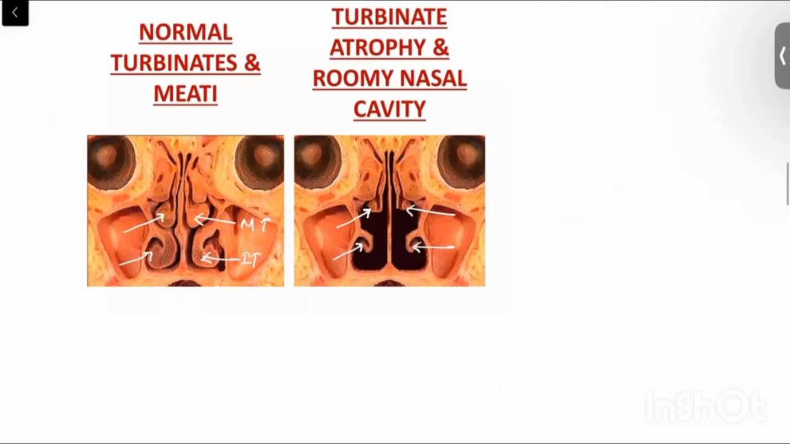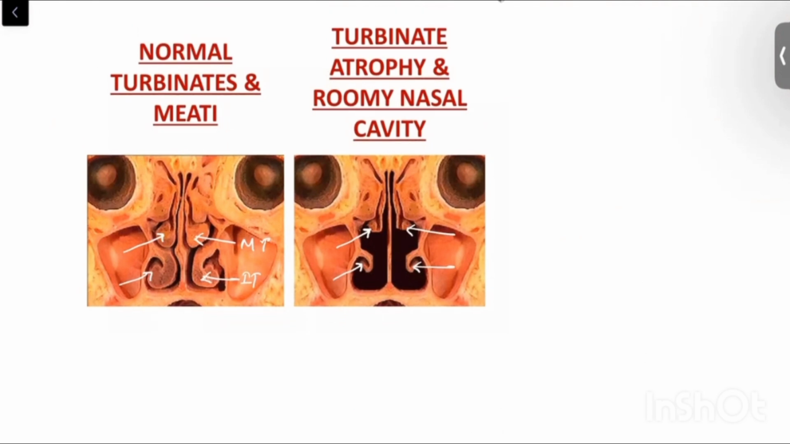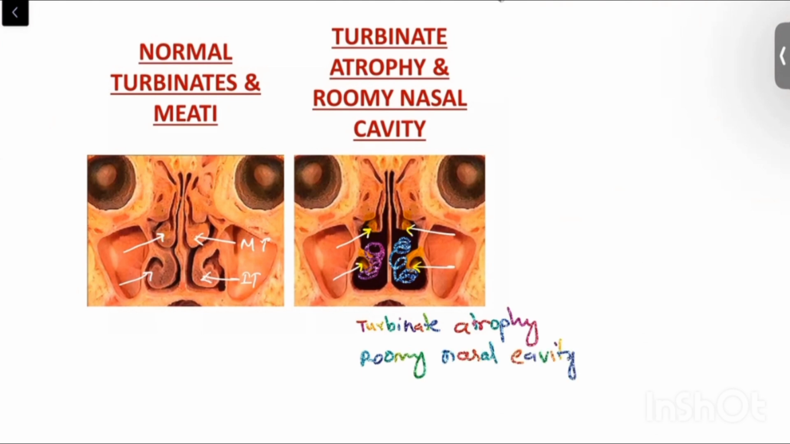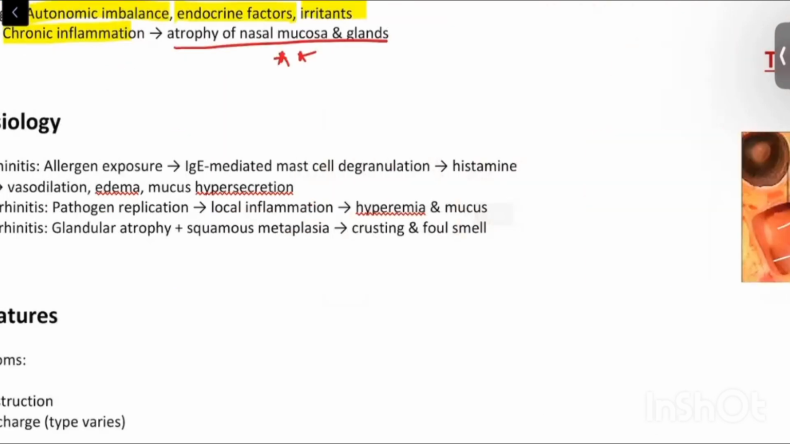This is an image showing atrophic rhinitis. Here there is atrophy of the turbinates of the nose, because of which the nasal cavity has become roomy. This is a characteristic finding in atrophic rhinitis, that is, turbinate atrophy and a roomy nasal cavity. So this is a characteristic feature of atrophic rhinitis.